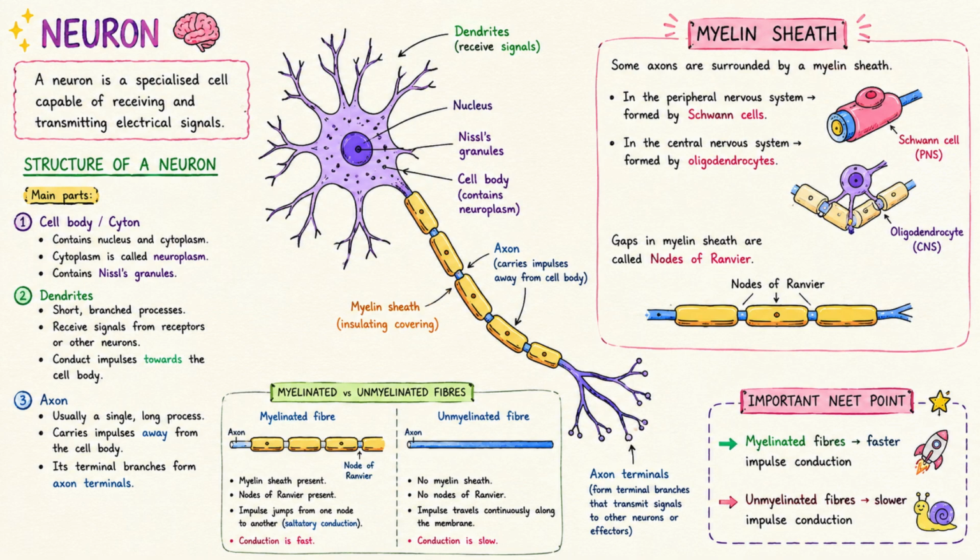Some axons are covered by a myelin sheath. In the peripheral nervous system, myelin is formed by Schwann cells, while in the central nervous system, it is formed by oligodendrocytes. The gaps between myelin segments are called nodes of Ranvier. Myelinated fibers conduct impulses much faster than unmyelinated fibers.